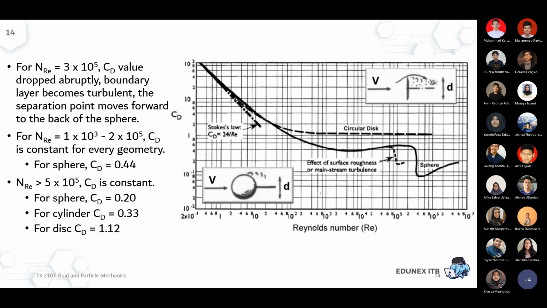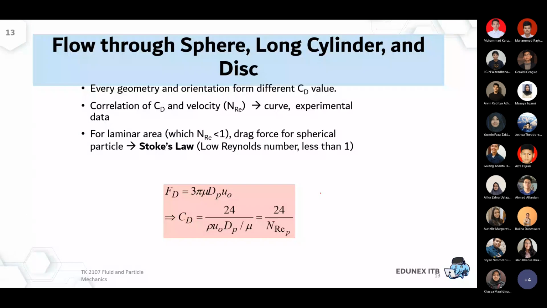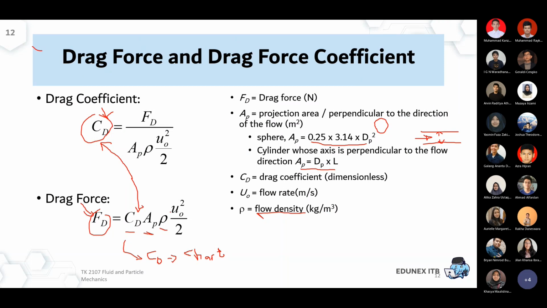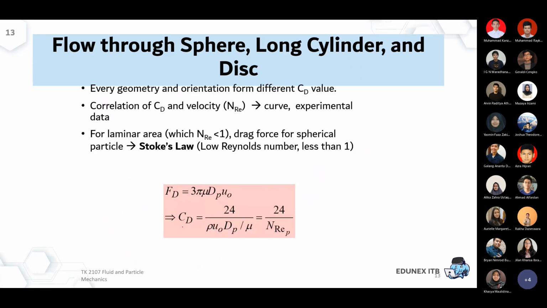I will skip this part first because this is a derivation of Stokes law from the FD correlation over here. FD is equal to CD AP rho velocity squared over 2, and it can be used to derive the Stokes law correlation for the laminar regime, where the limit is Reynolds number 1.